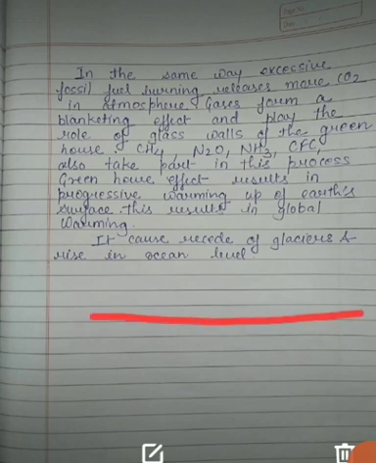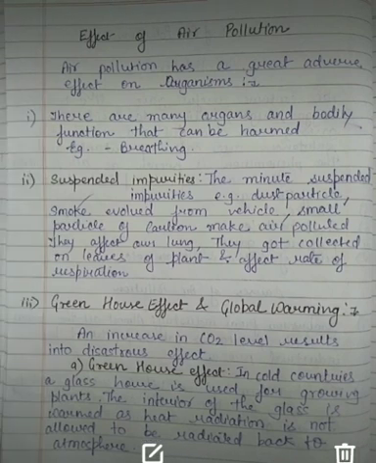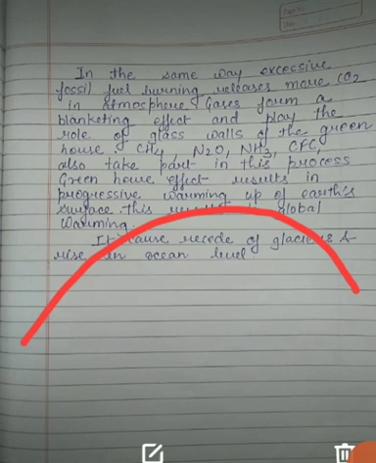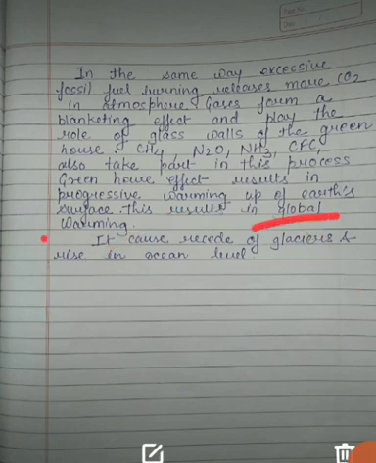Just don't confuse the two terms. The greenhouse effect is a separate term, used for cold regions where a glass house is made to grow plants, but it is related to our atmosphere because the release of gases also makes a blanket. Here you have seen the formation of a blanket of gases because of which the temperature is raised, and this rise in temperature results in global warming.